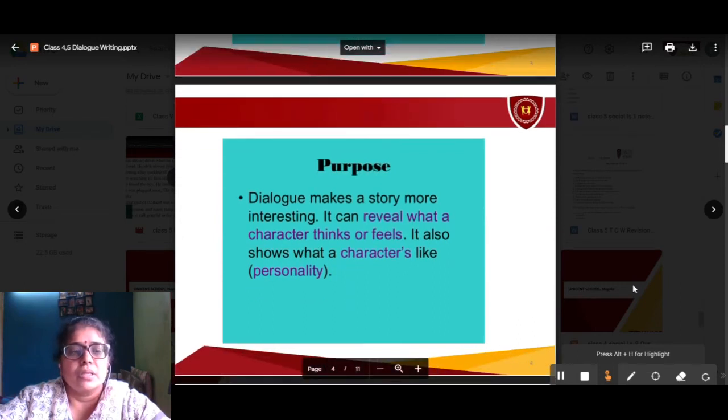Purpose. What is the purpose of writing a dialogue? Dialogue writing makes a story more interesting. It can reveal what a character thinks or feels. It also shows what a character is like, the personality of the character.